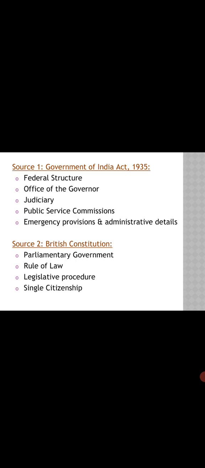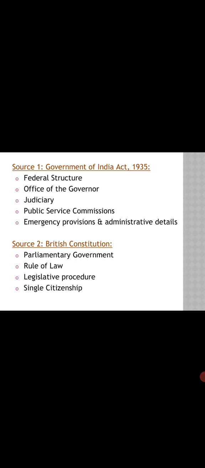Now what are those features? Firstly, the federal structure, office of the governor, judiciary, public service commissions, emergency provisions, and administrative details. These are the features brought from the Government of India Act 1935 and included in our constitution.